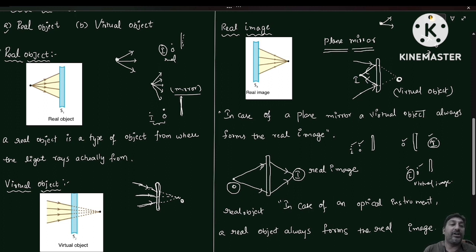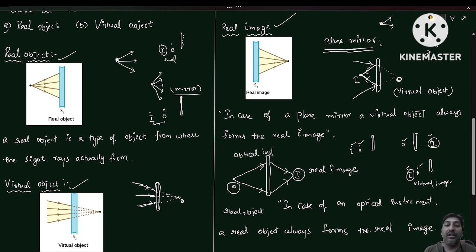Okay, take this down. What do you remember, real object? What do you remember, virtual object? And what do you remember, real image? We have discussed what is happening in case of a plane mirror, and what is happening in case of optical instruments like lenses.